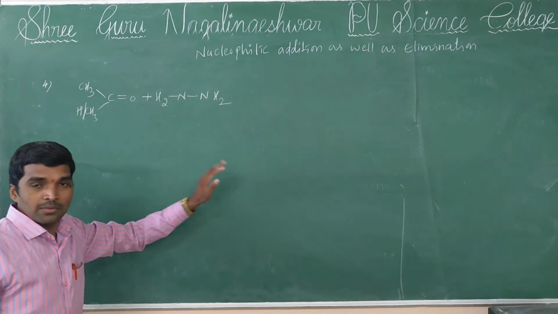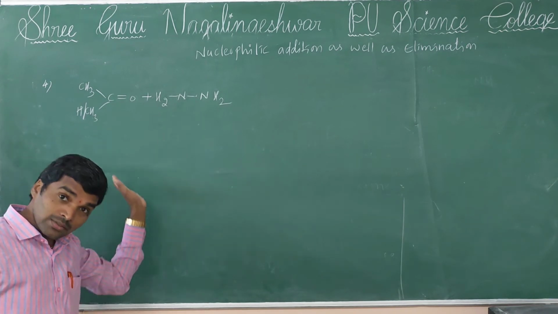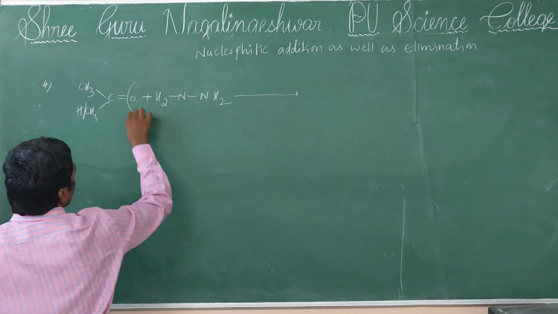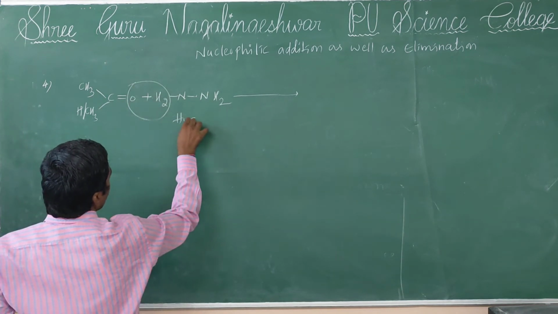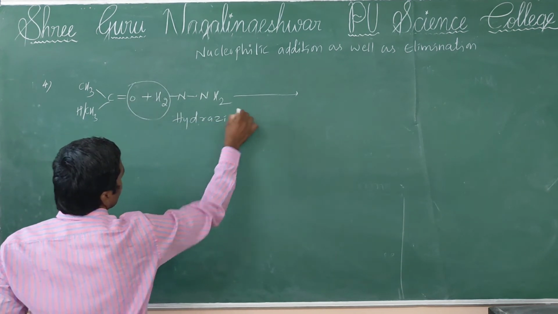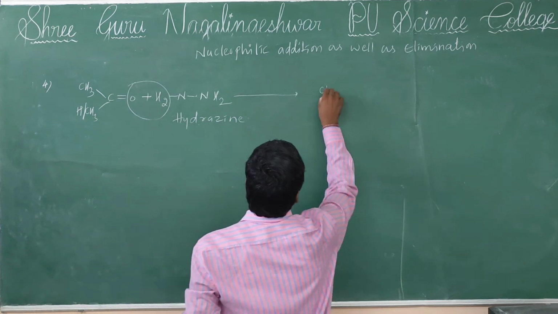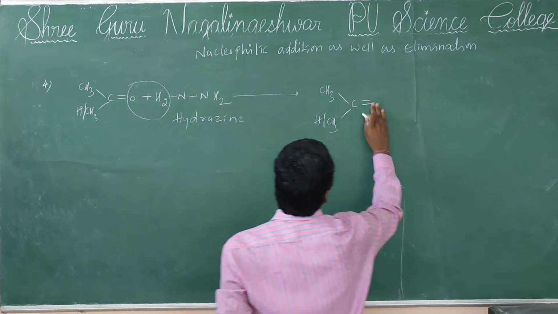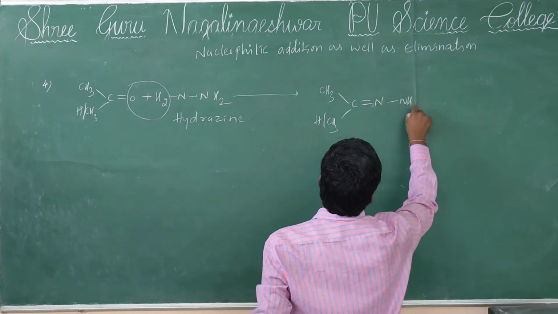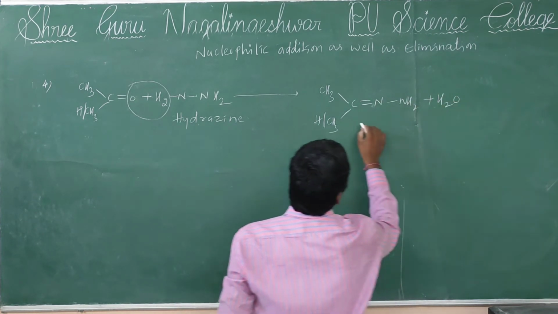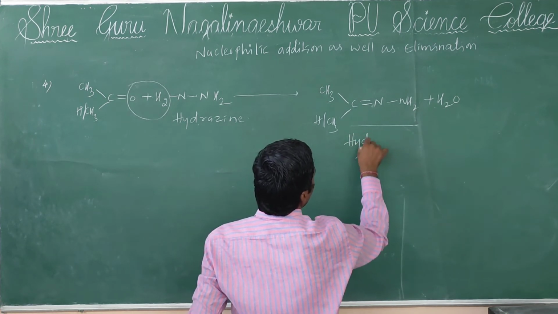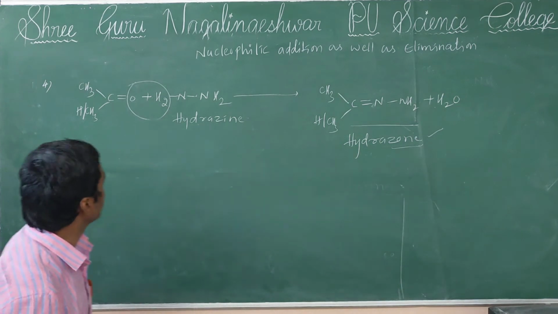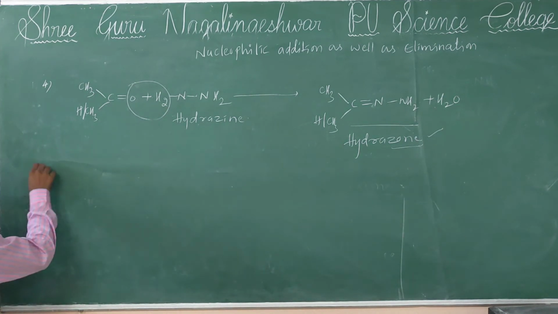This reaction also first undergoes nucleophilic addition, and then elimination reaction takes place. So here I am directly writing the elimination reaction. Then formation of hydrazone. What is this? Hydrazone will be formed.